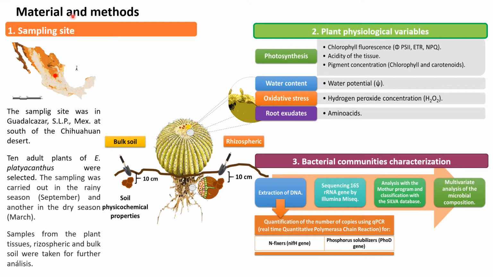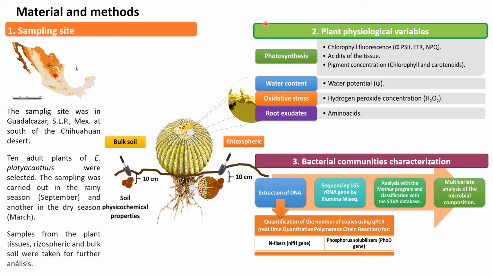Materials and methods. The sampling site was in Guadalcázar, San Luis Potosí, Mexico, within the Chihuahuan Desert. Ten adult plants of Echinocactus platyacanthus were selected. Sampling was carried out in the rainy season, September, and again in the dry season, March. From the plant tissues, rhizospheric and bulk soil, samples were taken for further analysis.